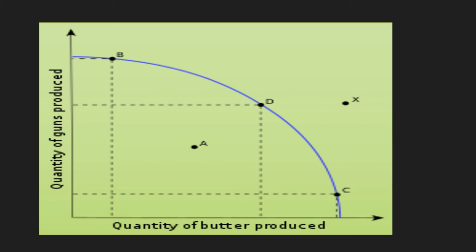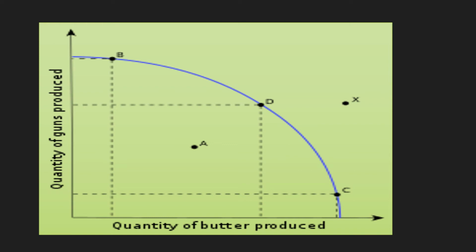Now, what do points A and X indicate? Students, just to tell you, since we are presuming, as in business studies, that economics is completely hypothetical, we need to understand that whatever we are presuming over here is based on a few hypotheses. So over here we are presuming all the resources remain unchanged as well as fixed. This means we cannot deploy more labor, we cannot deploy more land. So this BDC clearly indicates all the resources are completely and efficiently utilized.